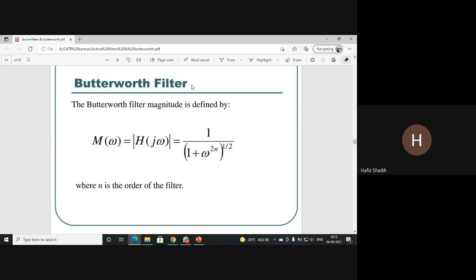For the Butterworth filter, the magnitude is defined as M of omega equals the magnitude of H of j omega, which equals 1 upon the square root of 1 plus omega raised to 2n, that is, 1 plus omega raised to 2n, the whole raised to 1 by 2. Here n is the order of the filter.